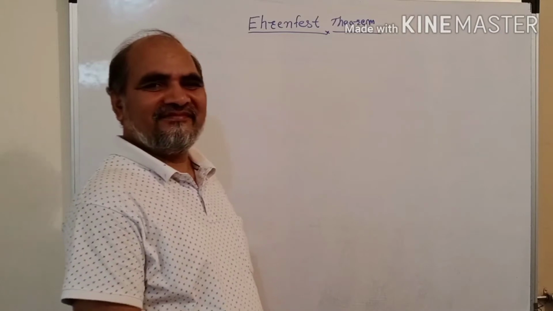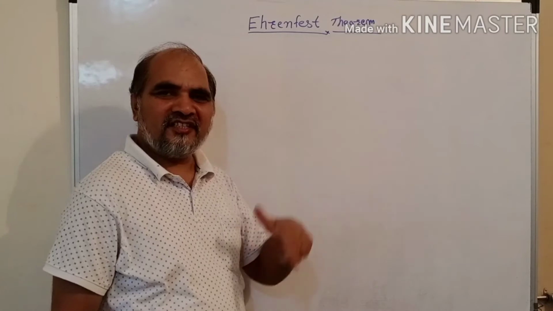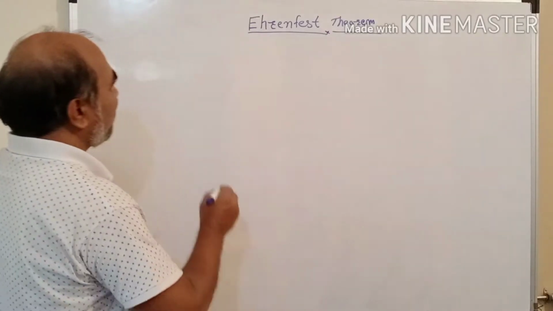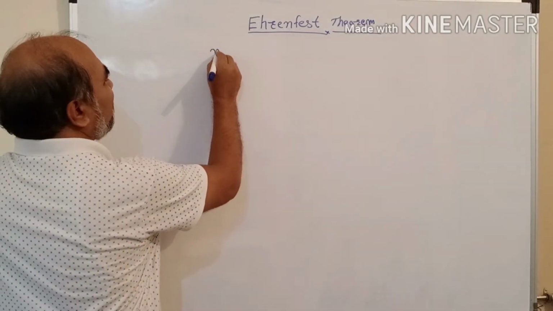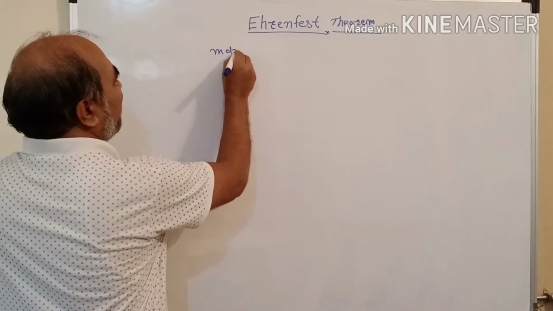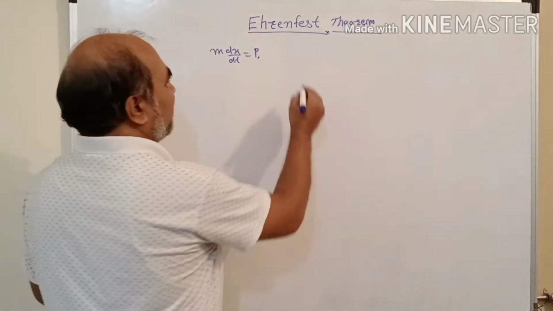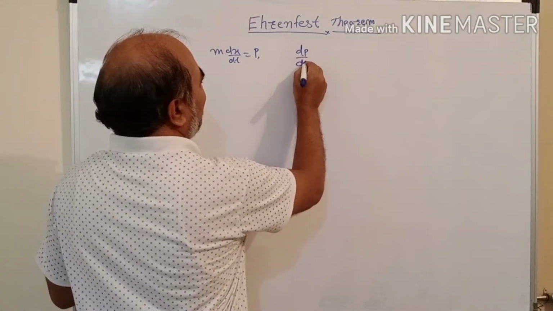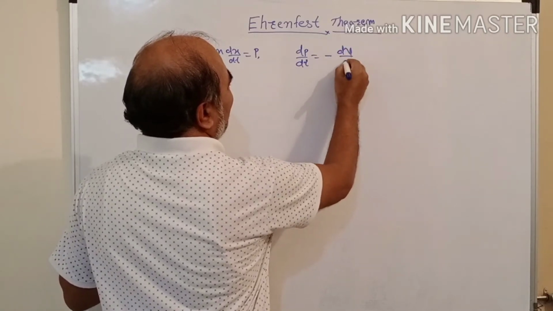Okay friends, today we are discussing the Ehrenfest theorem. Before starting the Ehrenfest first and second theorem, let us see Newton's laws. According to Newton's laws of motion, mass into velocity dx by dt is equal to momentum, and the rate of change of momentum is equal to minus dV by dx.